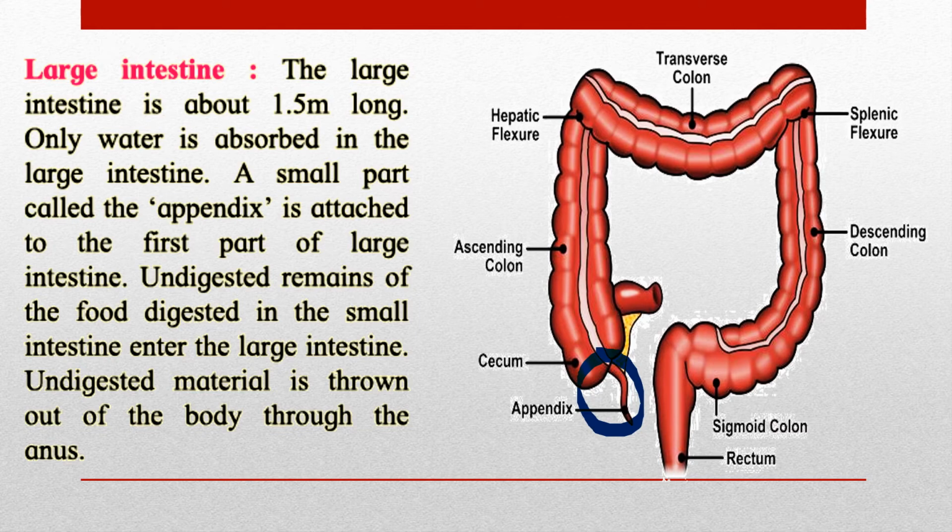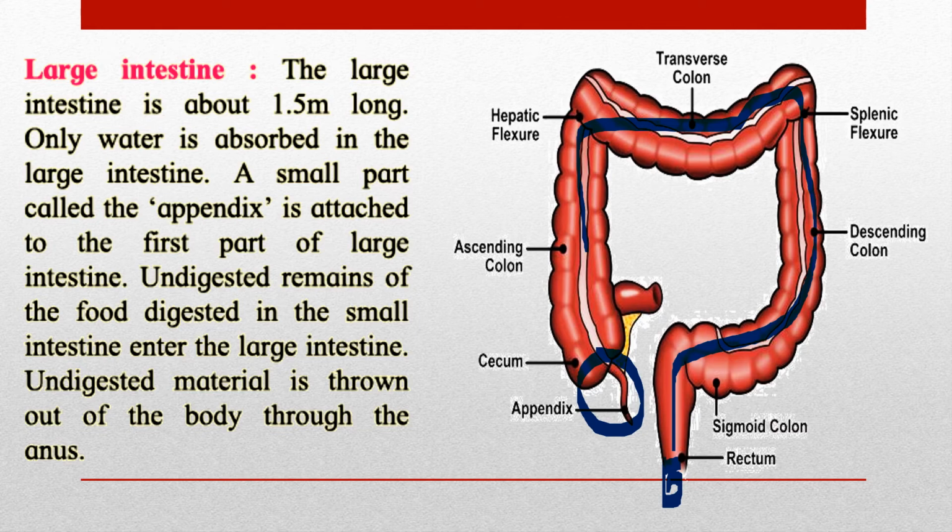And whatever waste now remains in the food, the nutrients have been absorbed. Now this leftover food, which is nothing but waste, is passed through the large intestine, and then it comes out through the rectum. This is the rectum, and from the rectum down you have the anus, and the waste food is thrown out. Okay, so the undigested material is thrown out of the body through the anus.